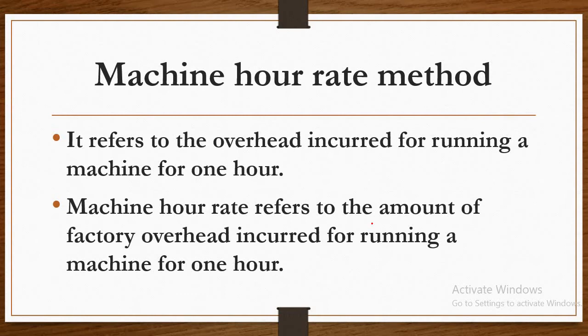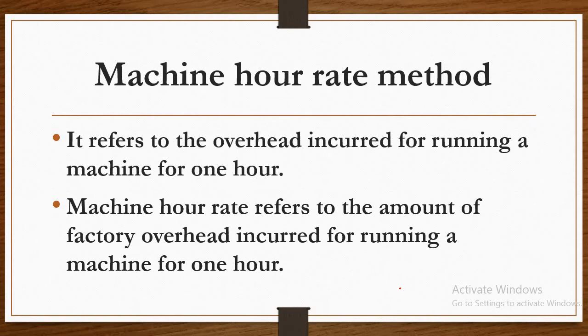In such industries or departments, overheads consist of indirect expenses in running and operating the machine. Therefore, it is desirable to allocate overheads to production on the basis of working hours of the machines.